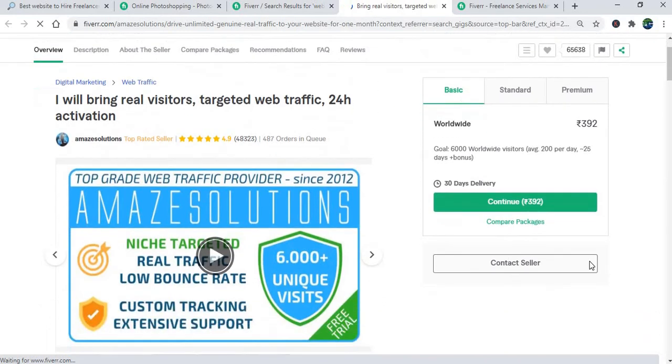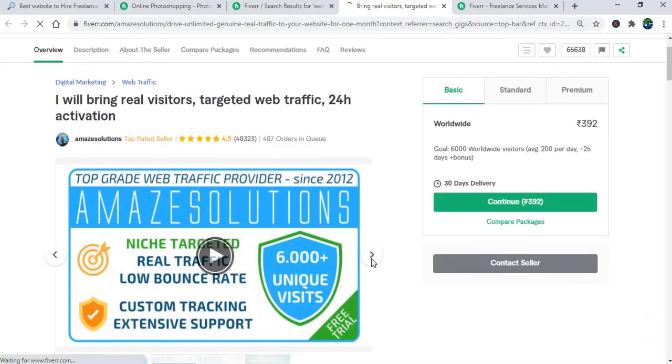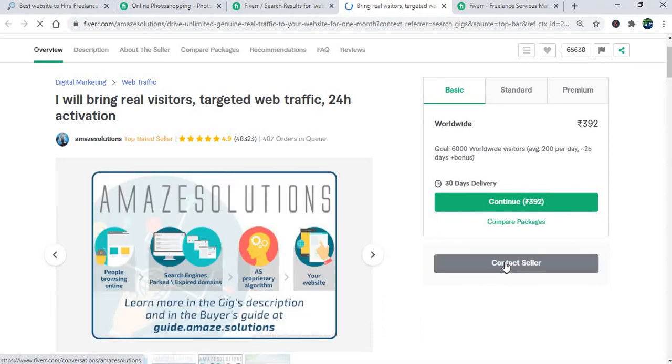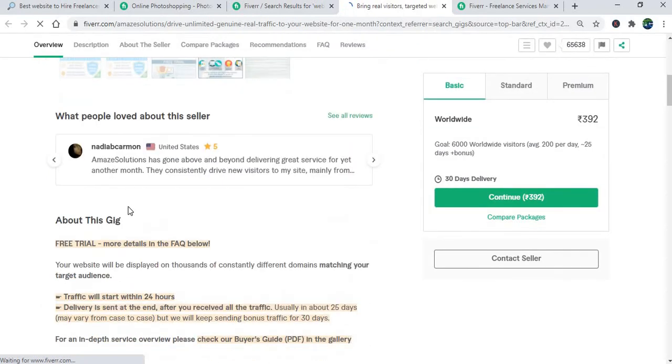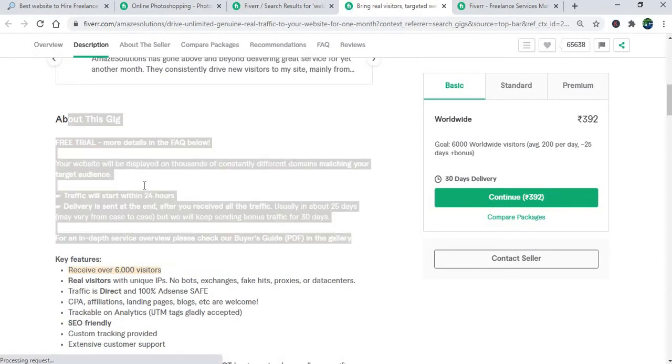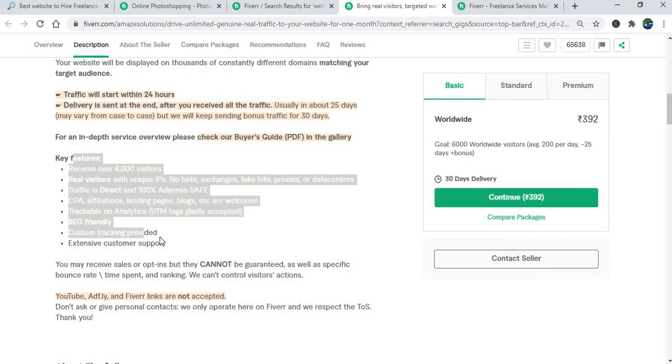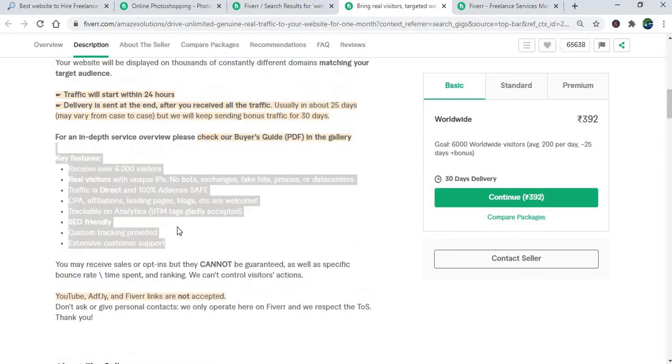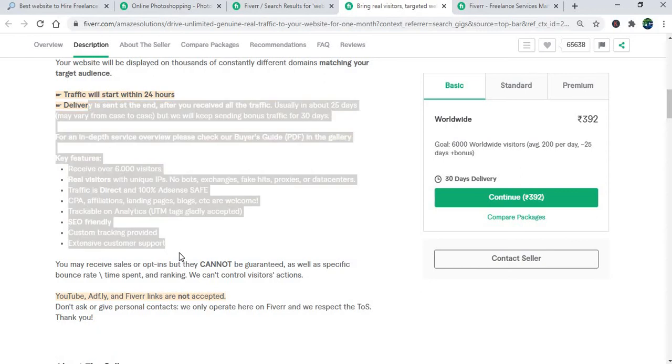When I click on that one, it will open up the same window, their previous experience, what jobs they have done previously, as well as the contact seller option, and about their previous experience listed, key features, their service, the service details, and the rating and reviews, all the details are mentioned.